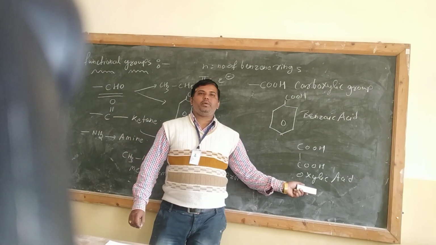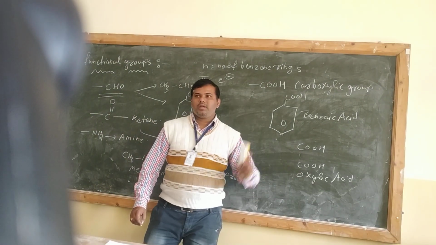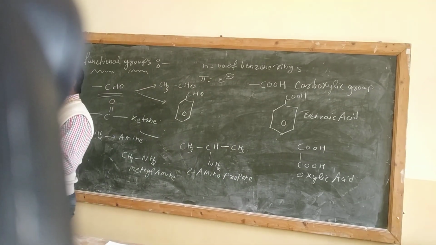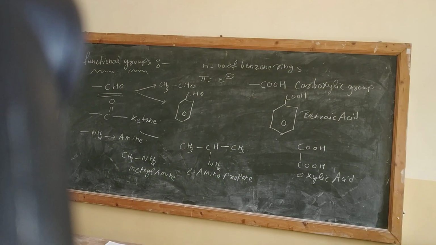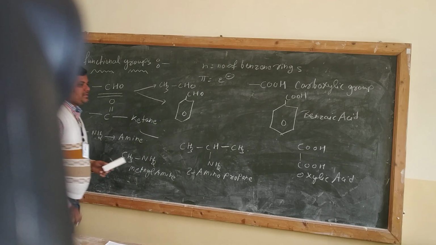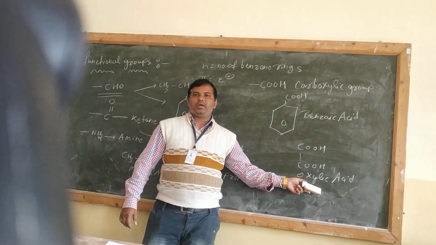is considered to be the weaker acid. देखो acid में भी क्या होता है? Weak acid and strong acid. Base also, weak base, strong base. So oxalic acid is considered to be a weaker acid.